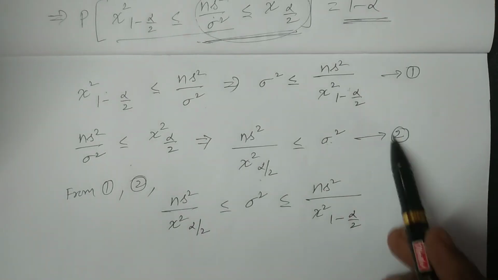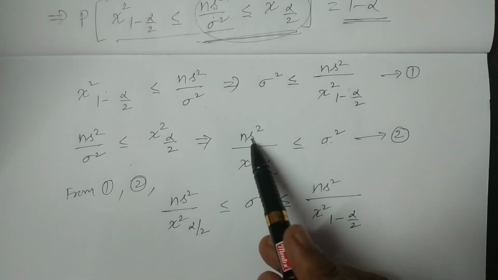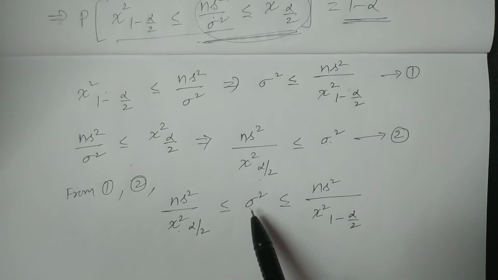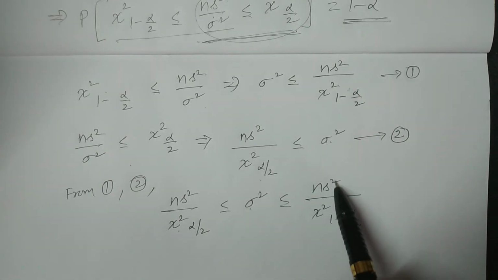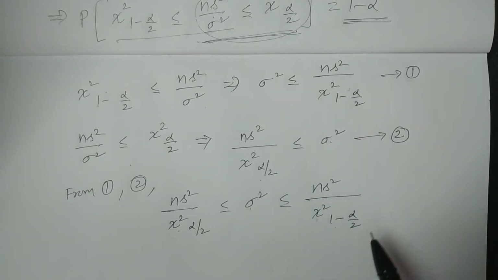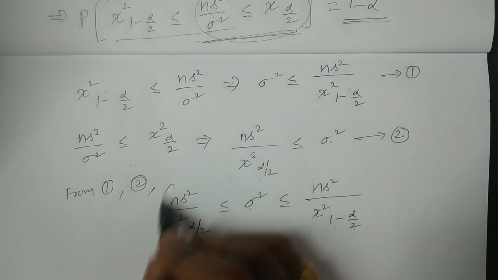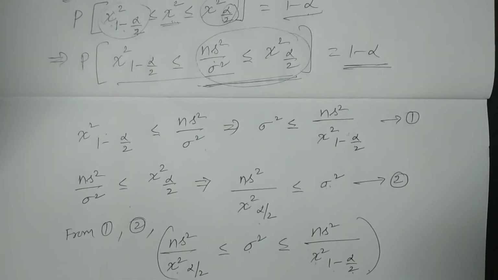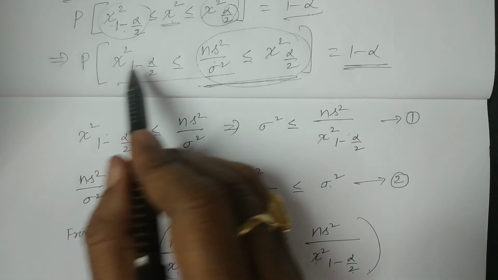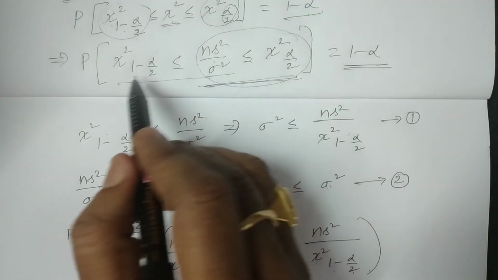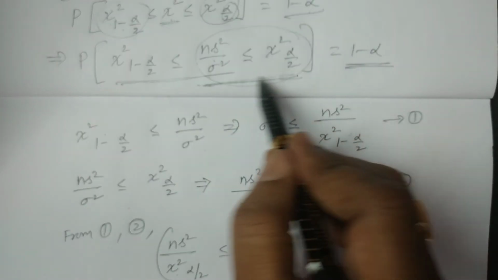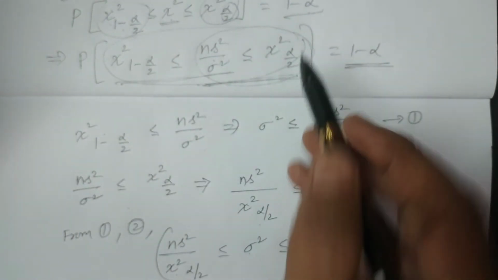So from these two, 1 and 2, we have ns square by chi square alpha by 2 less than or equal to sigma square, and sigma square less than or equal to ns square divided by chi square 1 minus alpha by 2. Right. So therefore, by substituting this value in the probability of chi square 1 minus alpha by 2 less than or equal to ns square by sigma square less than or equal to chi square alpha by 2, it implies this.